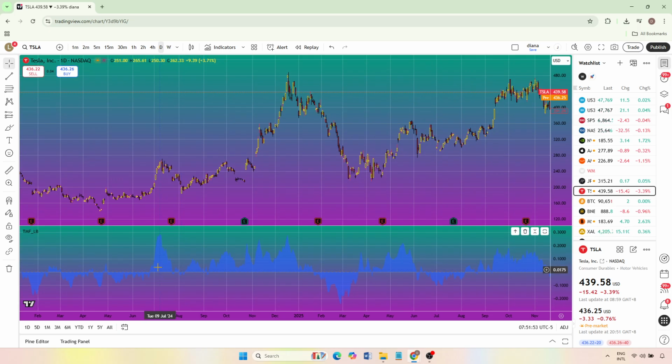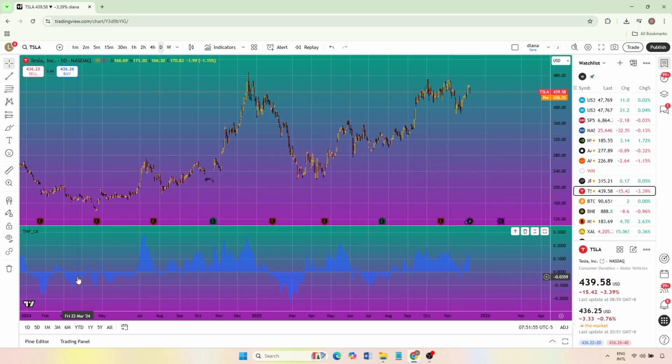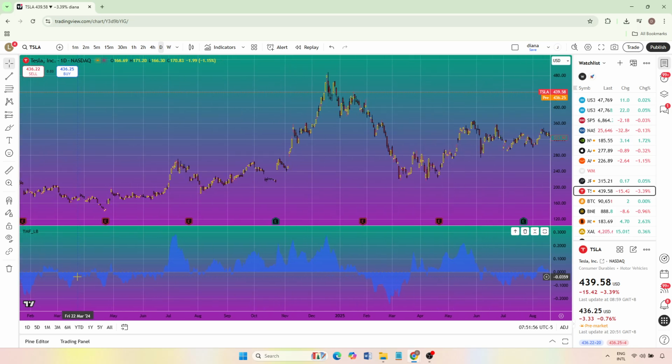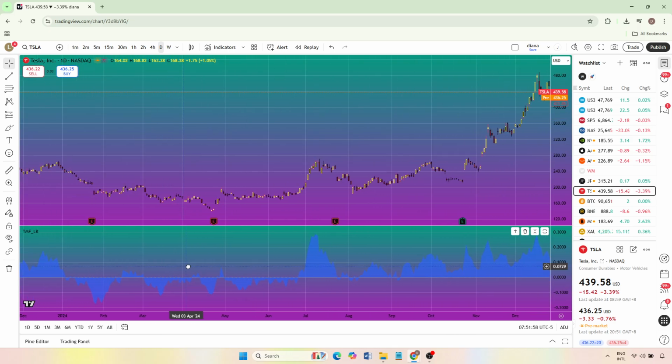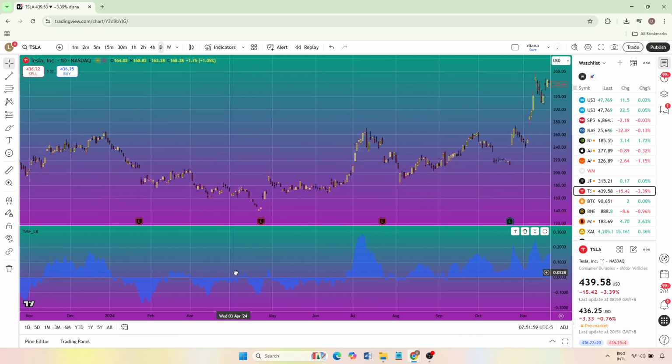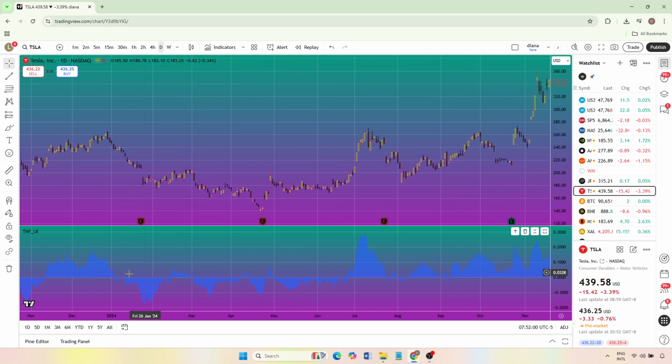Next, while that indicator's window is still open, click back into the search bar and type Wilder's MA. Again, TradingView will narrow the list for you. Find Wilder's moving average in the results and click on it to add it to your chart. This one will typically appear overlaid directly on your price candles, just like a regular moving average.